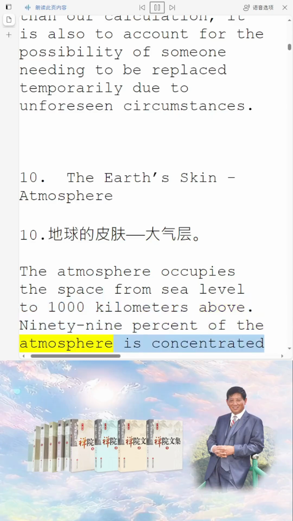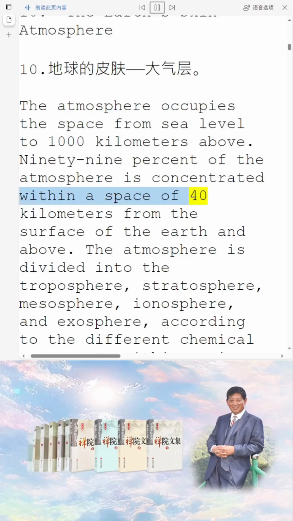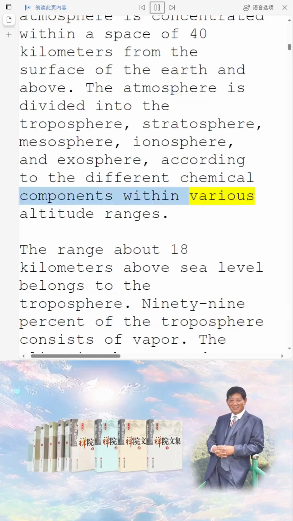99% of the atmosphere is concentrated within a space of 40 kilometers from the surface of the Earth and above. The atmosphere is divided into the troposphere, stratosphere, mesosphere, ionosphere, and exosphere, according to the different chemical components within various altitude ranges. The range about 18 kilometers above sea level belongs to the troposphere. 99% of the troposphere consists of vapor.